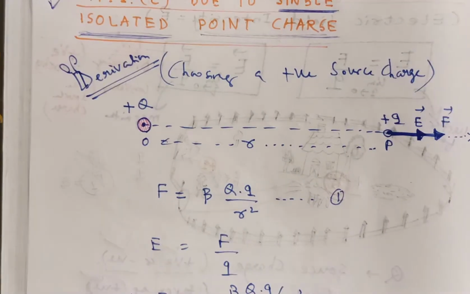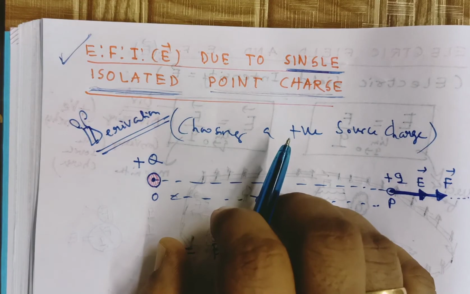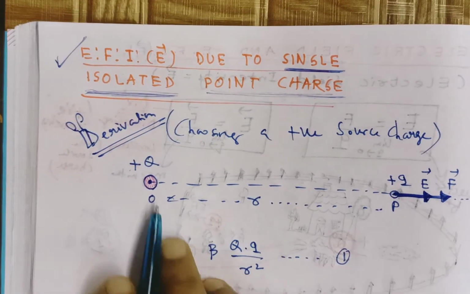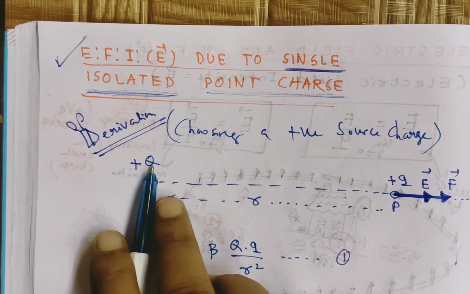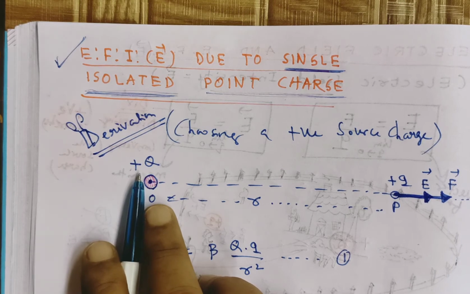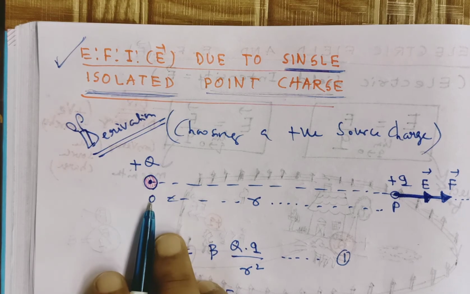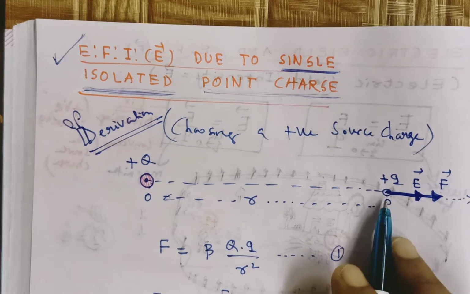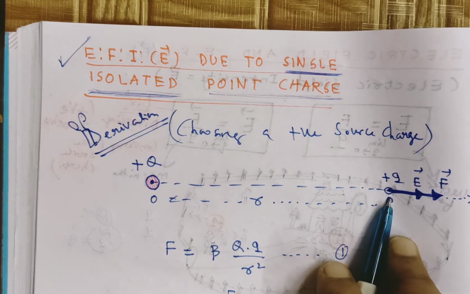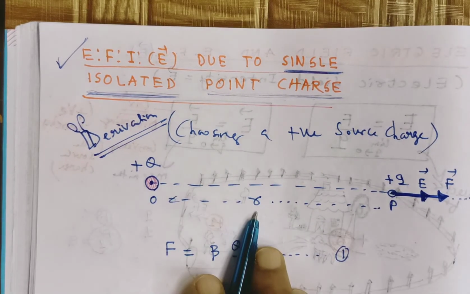In the exam, you can be asked for the derivation of electric field intensity due to a single isolated point charge. Now we will start our derivation. We draw a figure here. We take a positive source charge, plus capital Q. You may also take a negative charge, but here we have taken a positive source charge. The point is O. P is any desired point where we have decided to find the electric field intensity of this source charge, and the distance OP is small r.